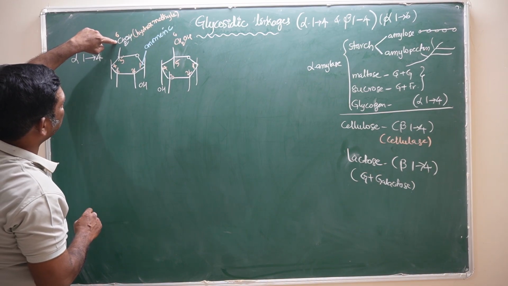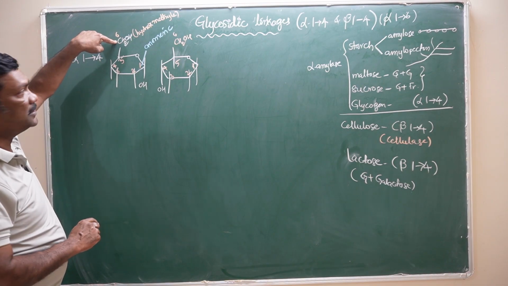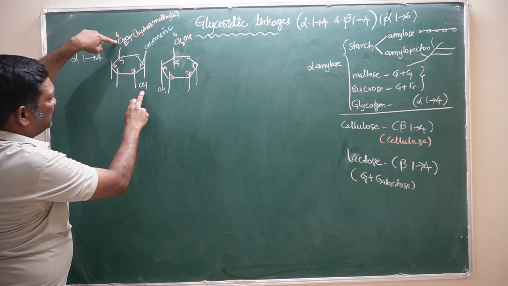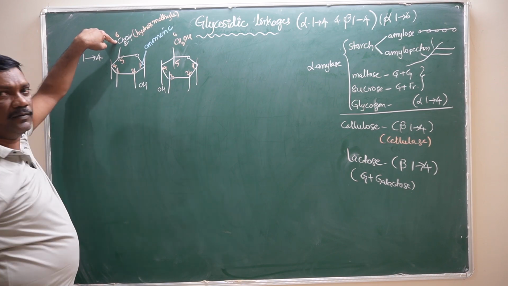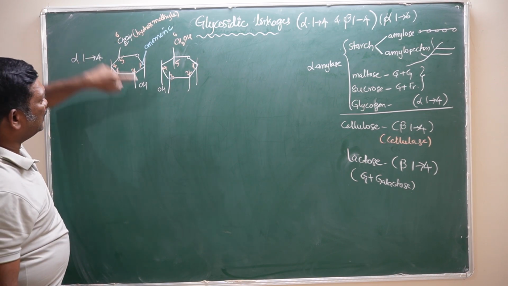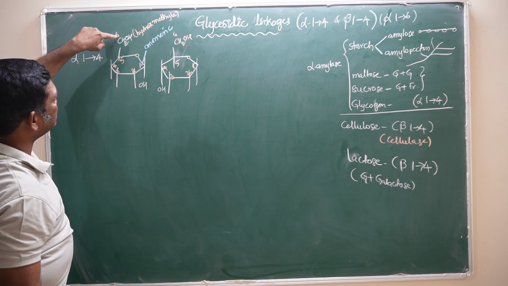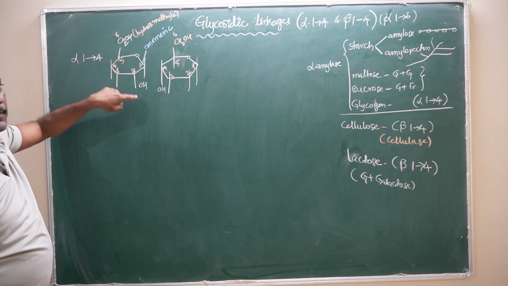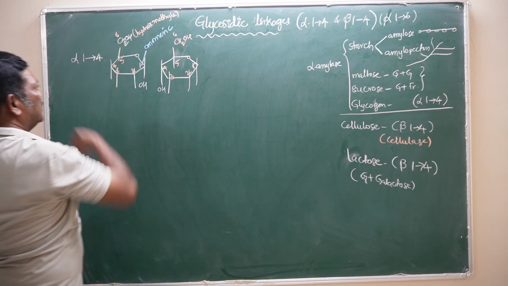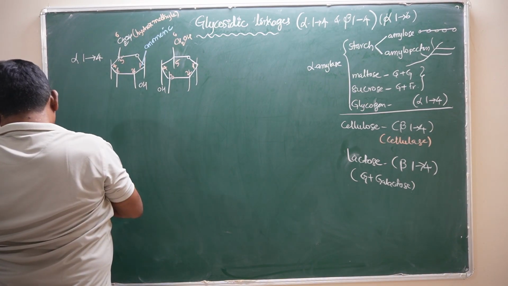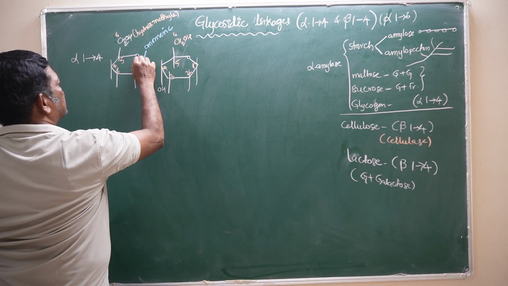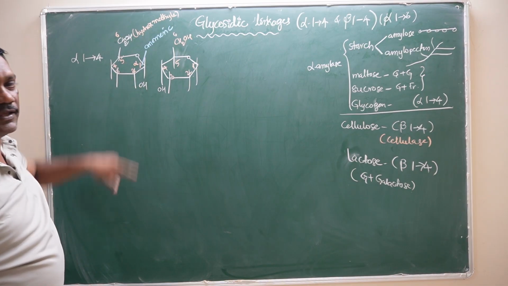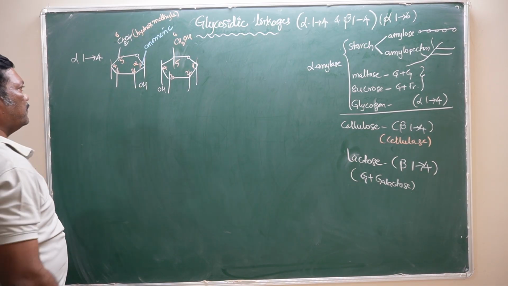The hydroxymethyl group is at the top region of the sugar molecule and the hydroxyl group is located below the anomeric carbon. So this hydroxyl group is opposite to the hydroxymethyl group. These two are opposite. This is called alpha. If it is like this, that is called the alpha carbon.